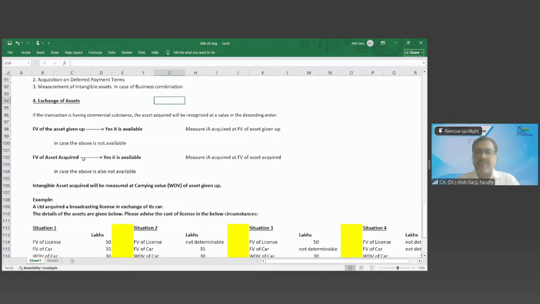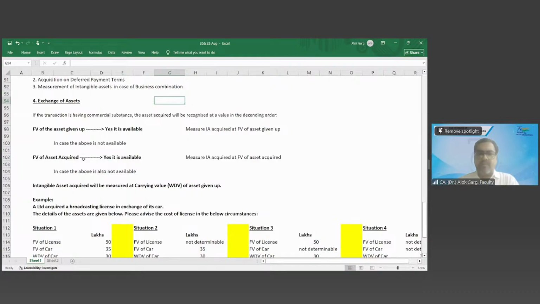So the concept in PP is that it applies to the extent there is no commercial substance. Commercial substance means the timing and economic benefits received are different. If there is no commercial substance, then we will book the asset exchange at the WDV of the asset given up. In other cases, when the fair value of the asset given up and the fair value of the asset received are both available, we will book it at the fair value of the asset given up.